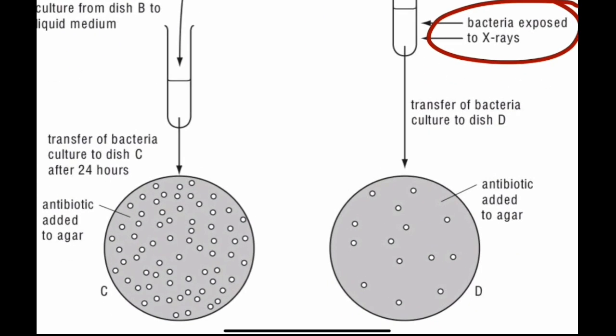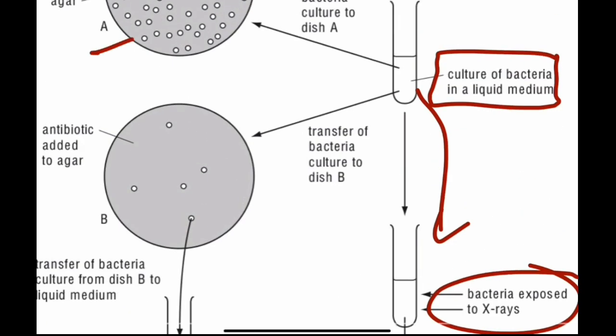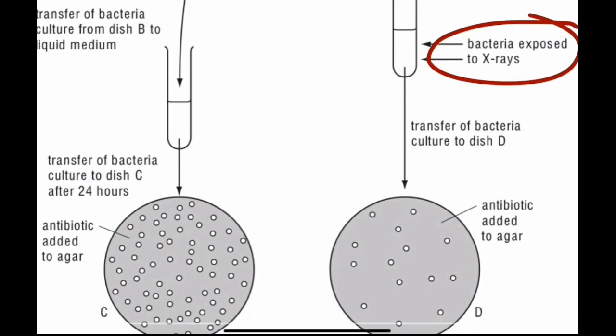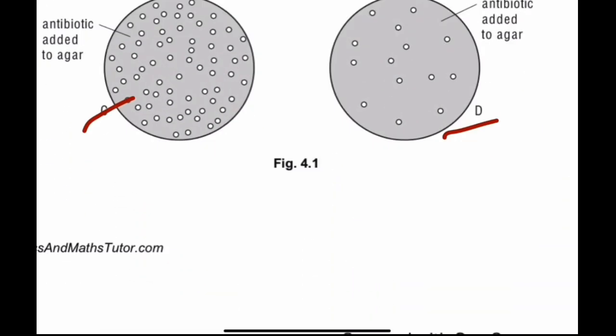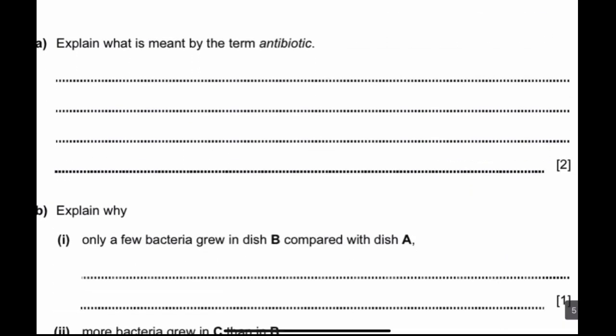This is quite interesting. So what exactly would happen is what they're actually prompting you to think about. Now this is then transferred to dish D, and antibiotic is added to the agar. Okay, so you have 4 dishes, A, B, C and D. Moving on to the first question.